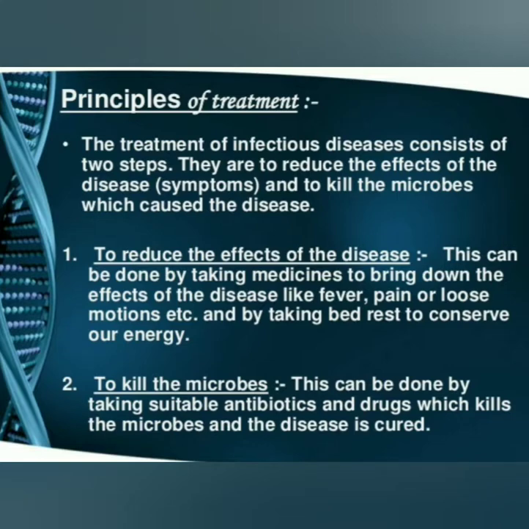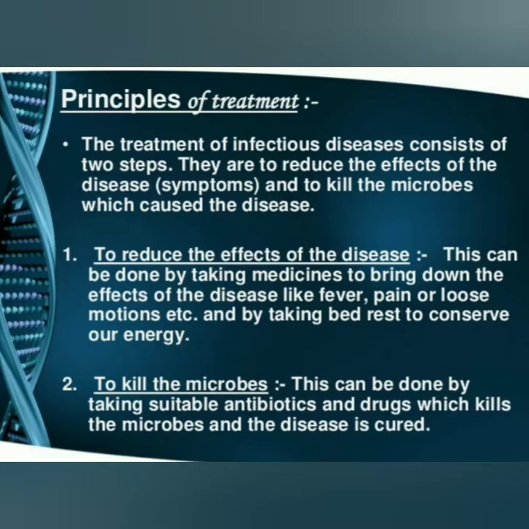The second one is to kill the microbes. This can be done by taking suitable antibiotics and drugs which kill the microbes, and the disease is cured. These microbes are very dangerous in our body. They cause more problems in the body and cause diseases.